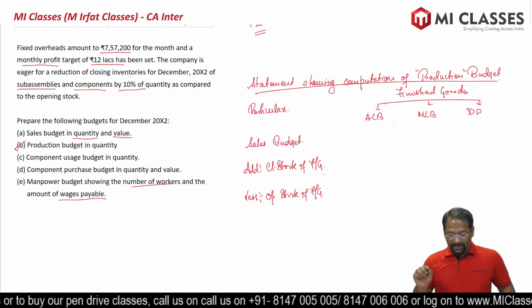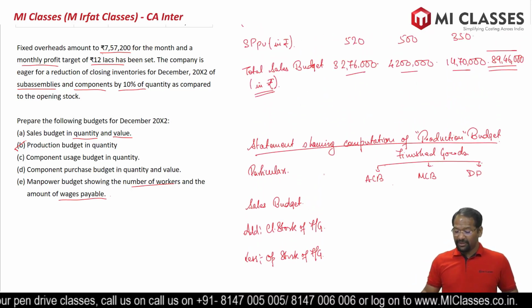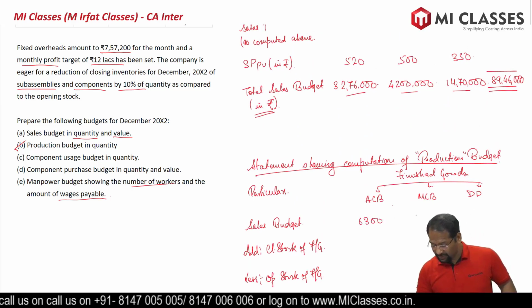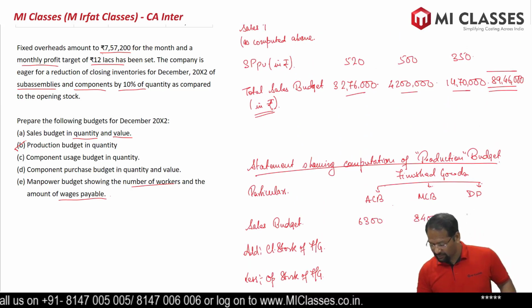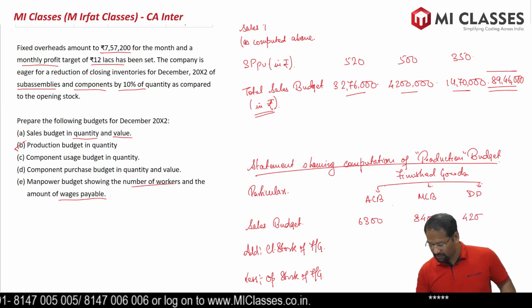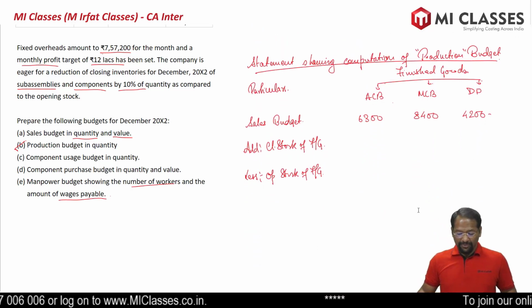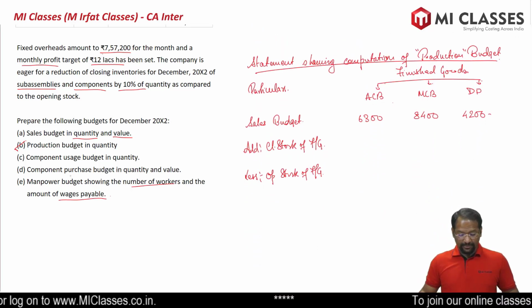So let's copy the sales budget that we have calculated above: 6,300, 8,400 and 4,200.